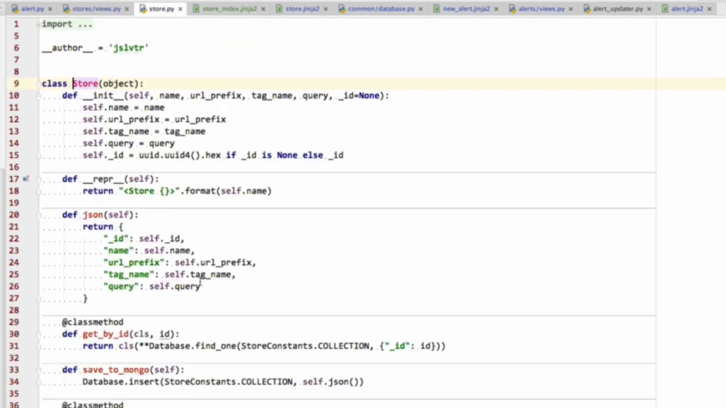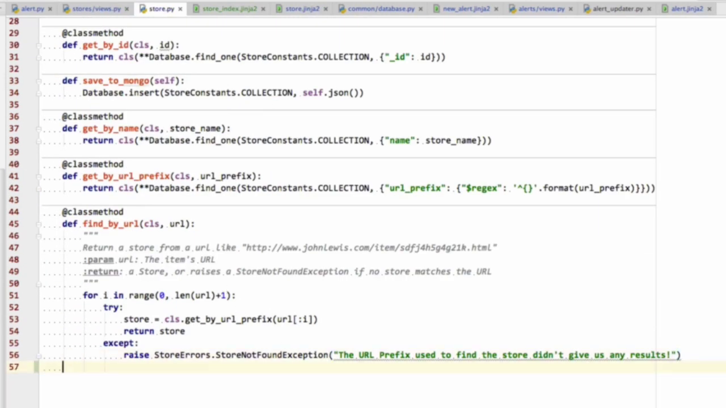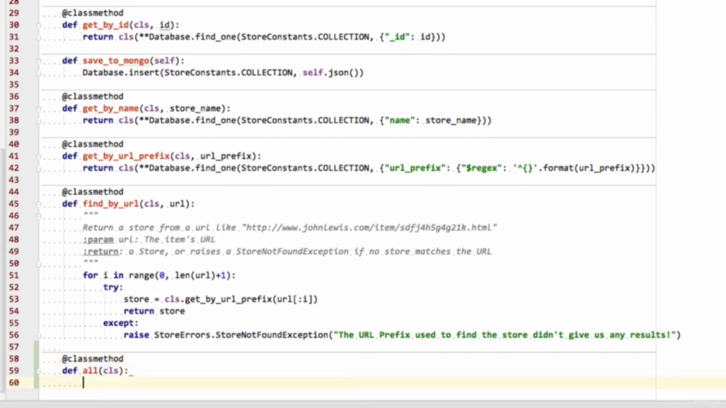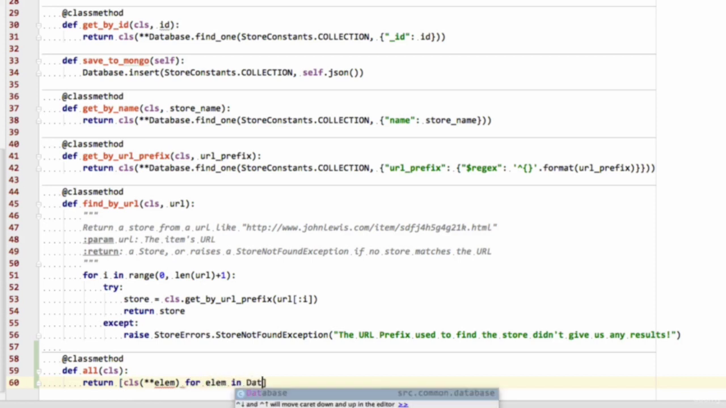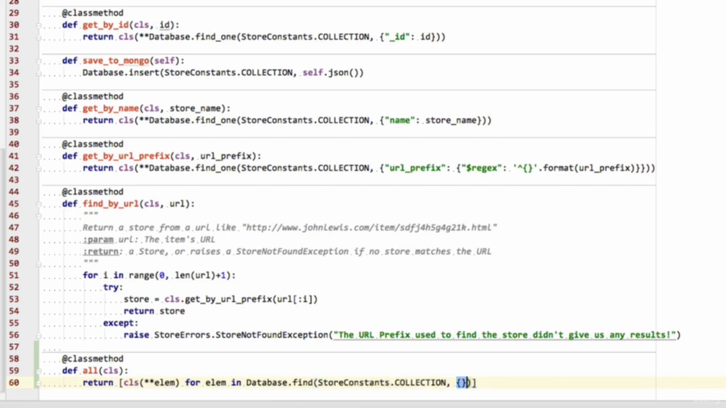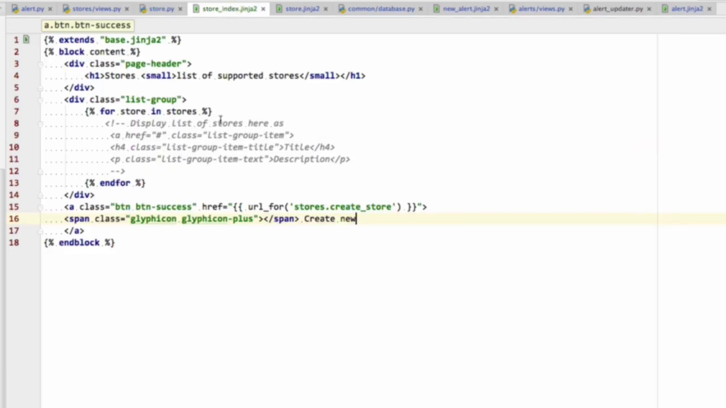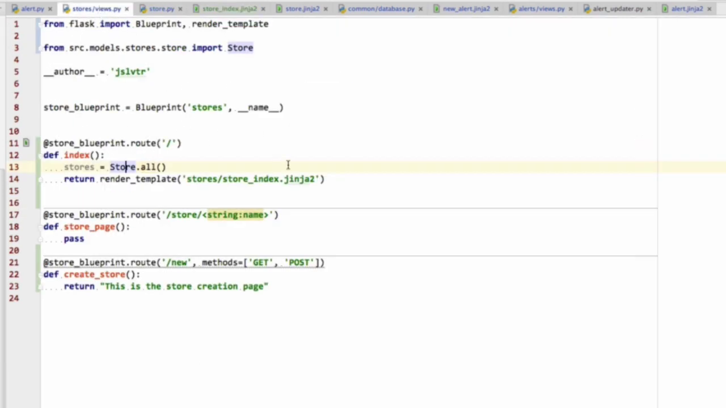So let's go into the store model, and at the very bottom type a class method that is going to be all, and it just takes a cls and then returns a list of objects where each object is elem for elem in database.find for the store constants.collection, and finds everything. And in order to find everything, remember we need this opening and closing dictionary, essentially this empty dictionary. So that's everything.